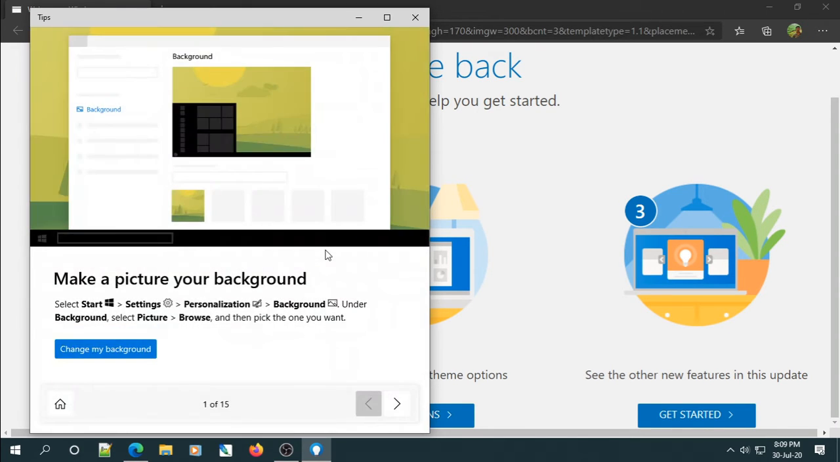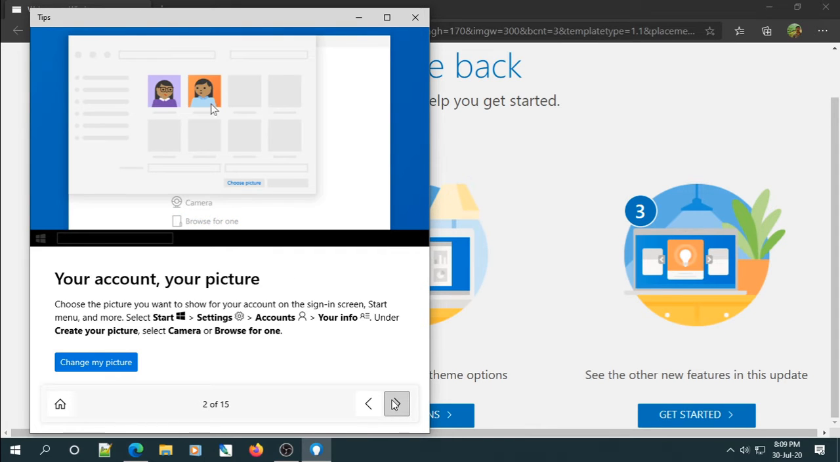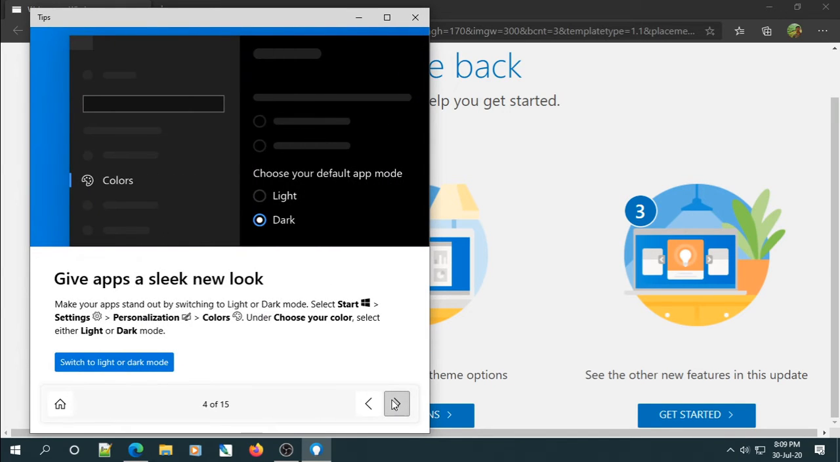Let's go to this part. Make a picture your background. Yeah, this we know. And profile picture, this also we can do. Personalize your lock screen. Yeah, and this is like, oh, they're introducing dark mode here, just like Mac. We'll see that.